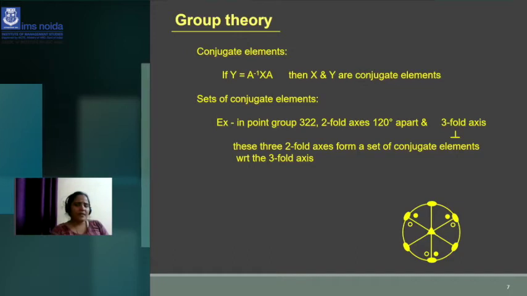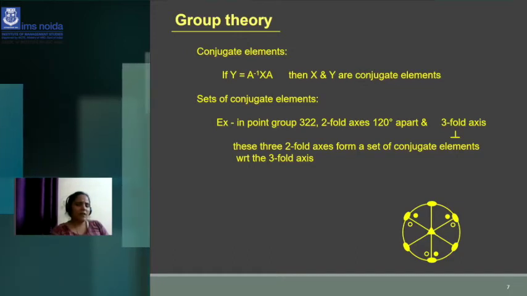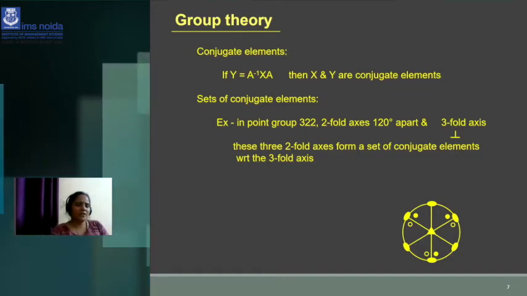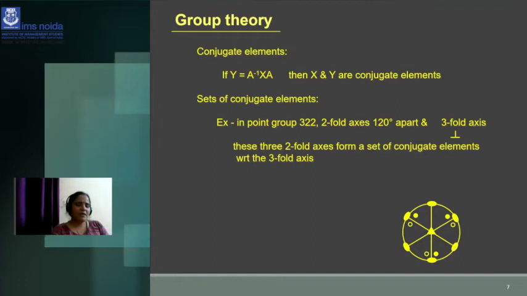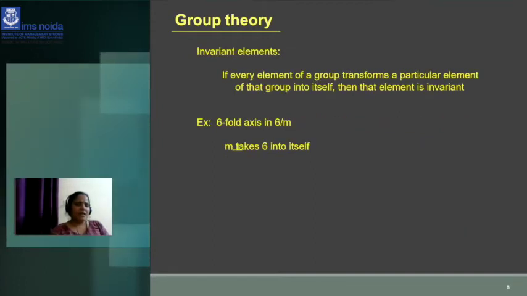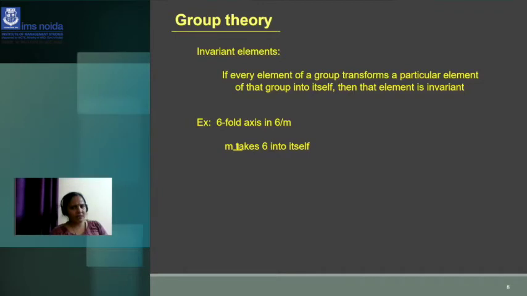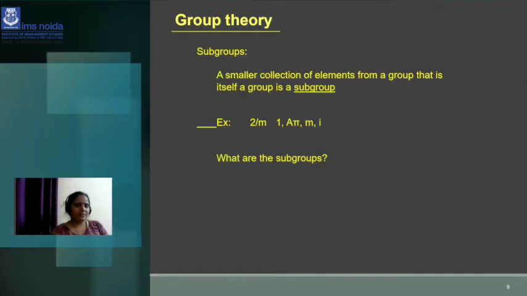So like this is the circle and two-fold axis from the set of conjugate elements, and how it is three-fold axis. We started from the same element and we are ending with the same element. That's why it is known as cyclic. And invariant elements in a group: if every element of the group transfers a particular element of the group into itself, then that element is known as invariant. So that is the six-fold axis, 6 by m, and m takes 6 into itself.